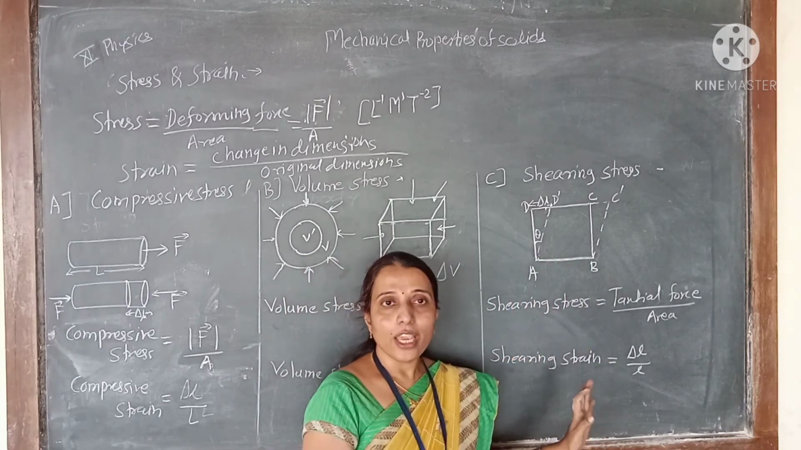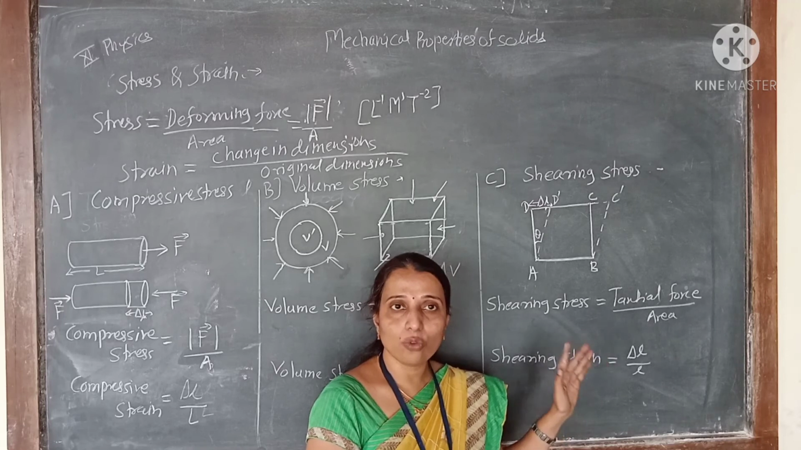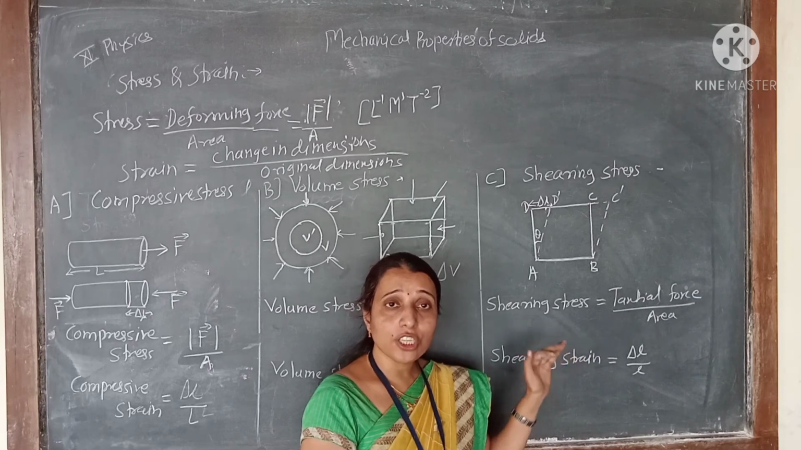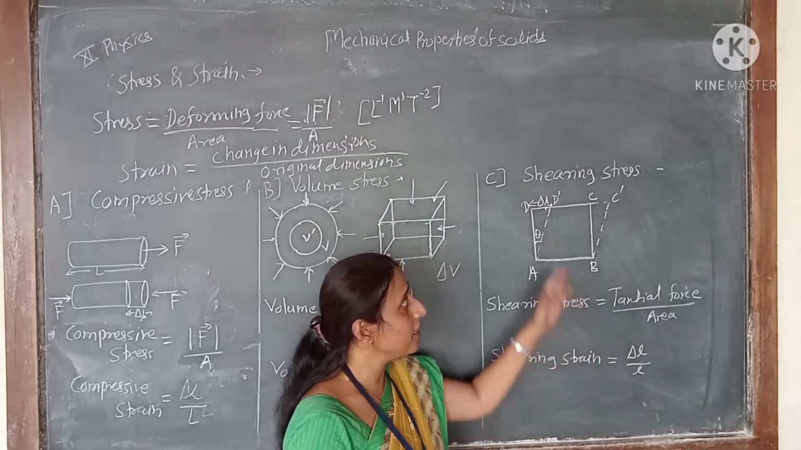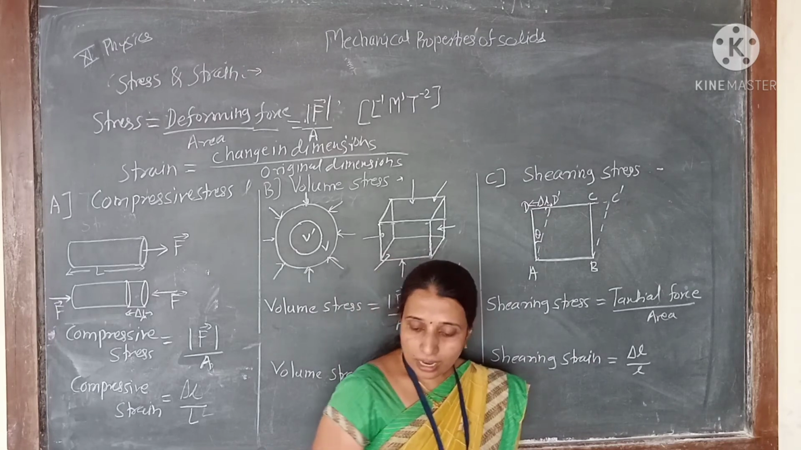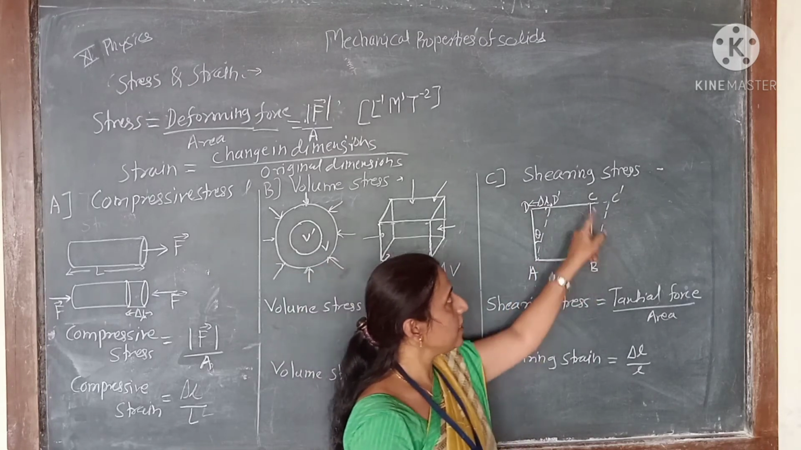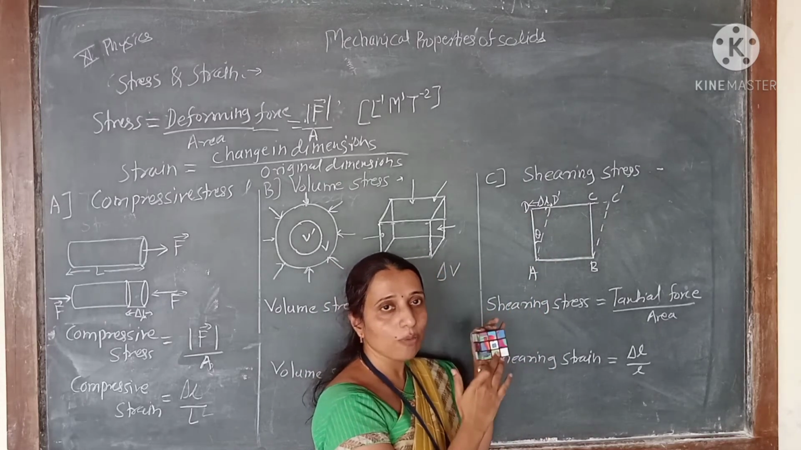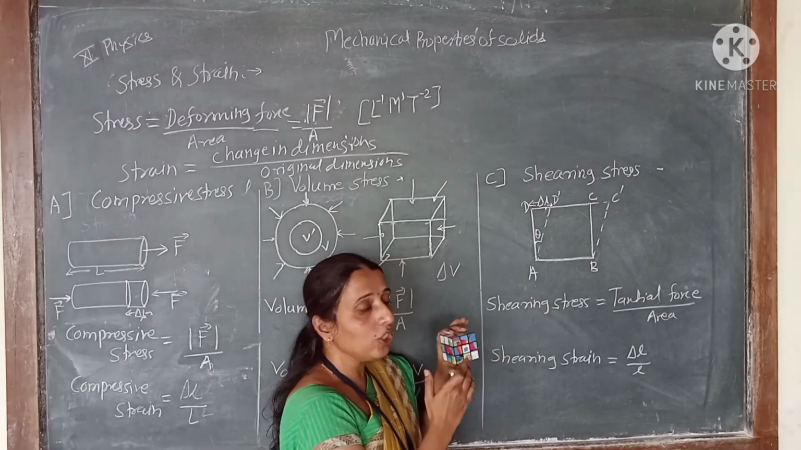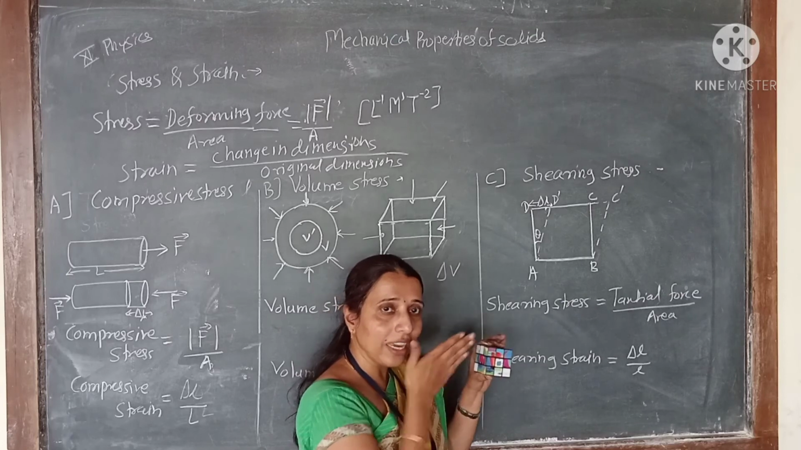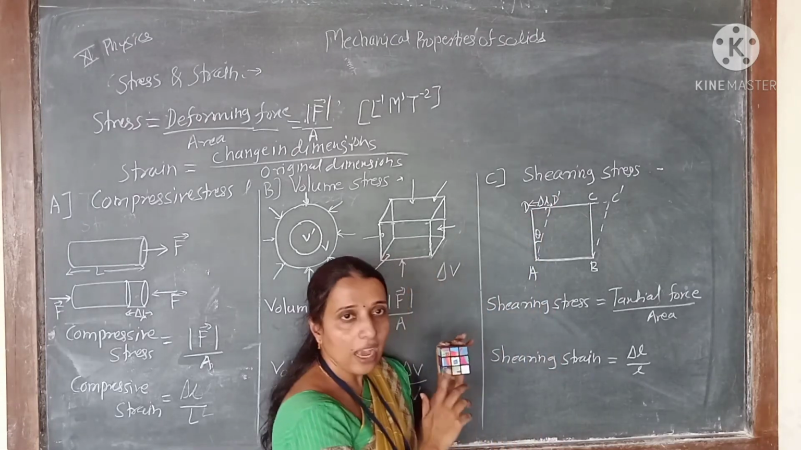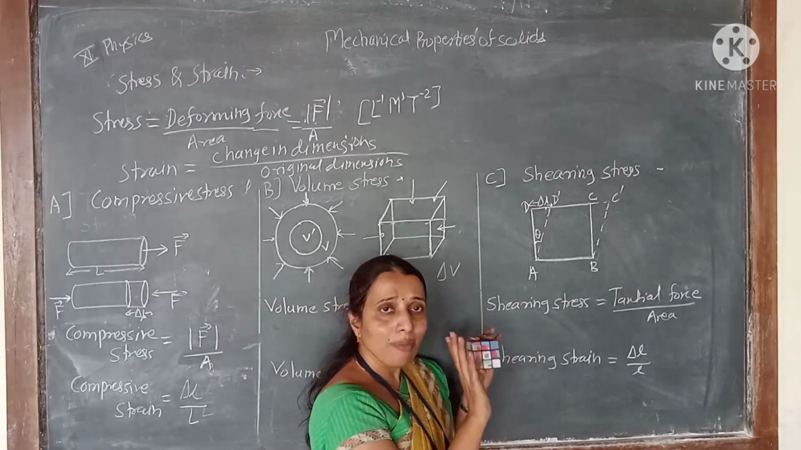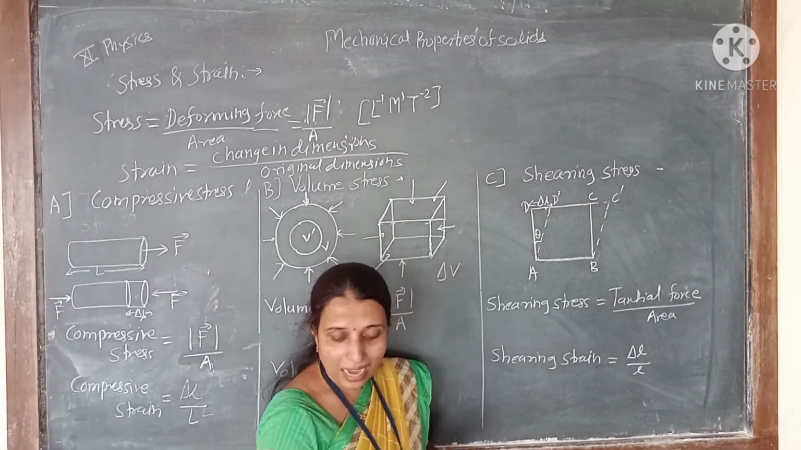And now the third: if we apply the force on that body, due to that external or deforming force, if there is a change in the shape of the body, in that case we call it a shearing stress. Now see, again we consider the cube, and ABCD is the front face of that cube. If we apply a tangential force, in that case the bottom remains as it is, only the top is slightly displaced.